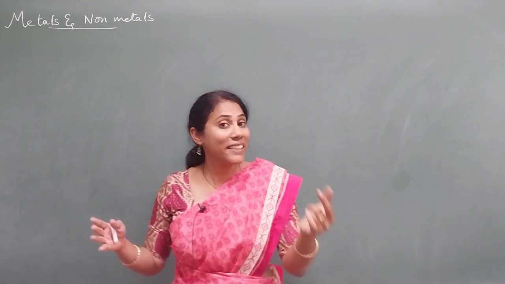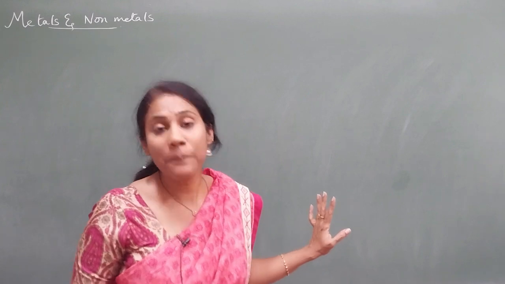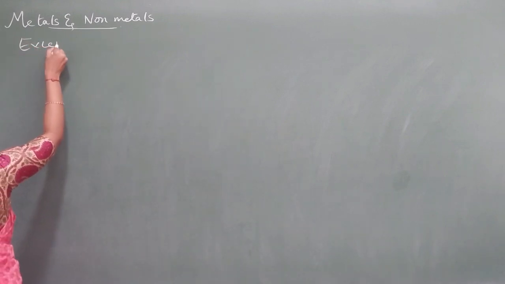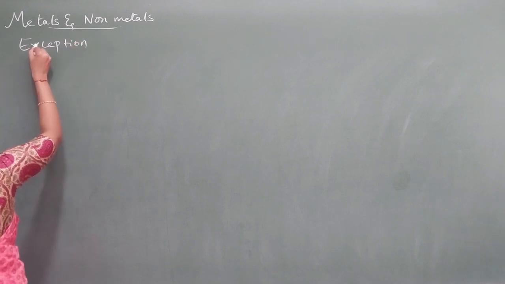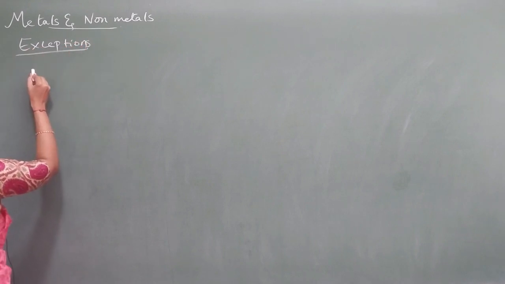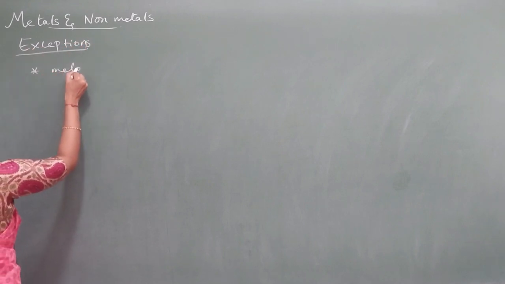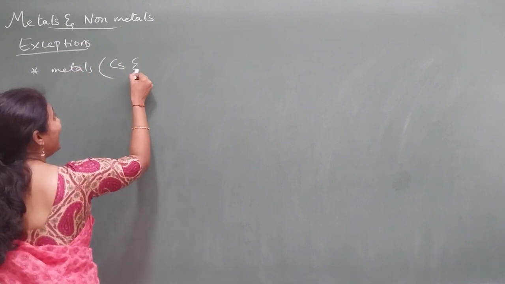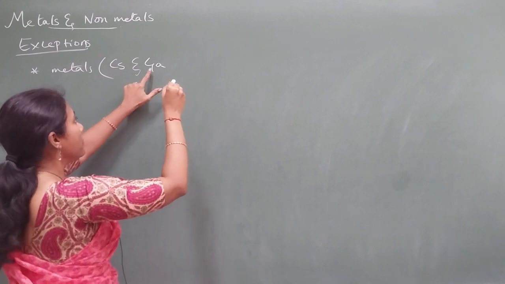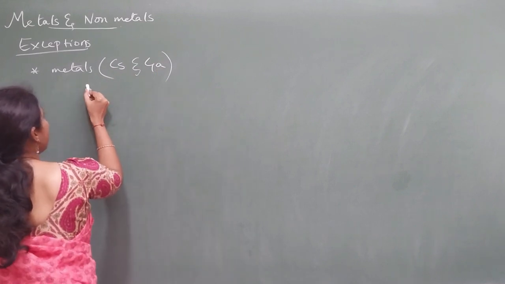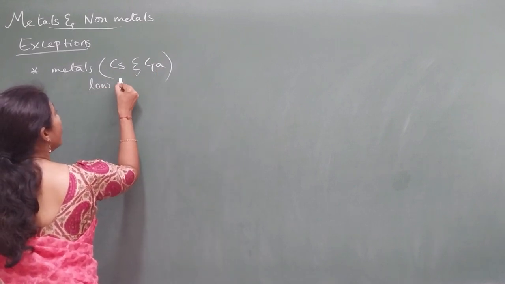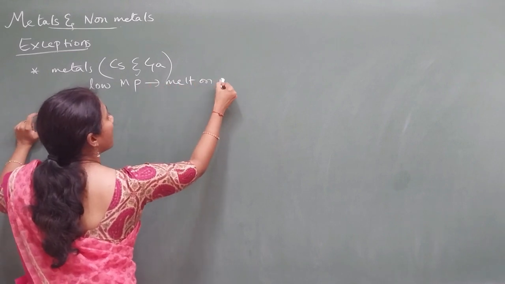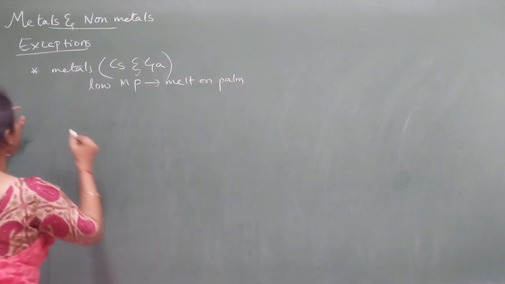So that's a pretty simple question, I am not discussing it here. But what you need to concentrate on is certain exceptions. There are certain metals, like cesium and gallium. Cs is cesium, Ga is gallium. These metals have very low melting point. They can even melt on the palm. So this is one point you should know.